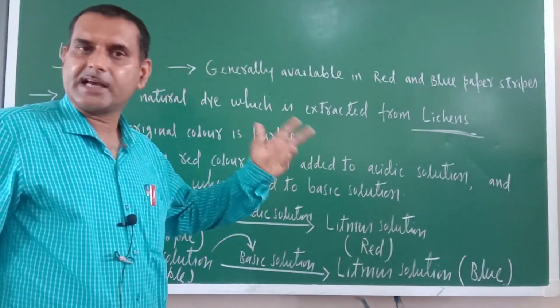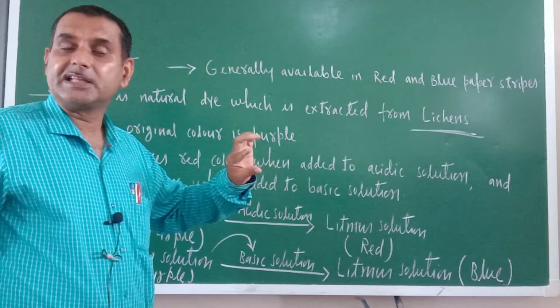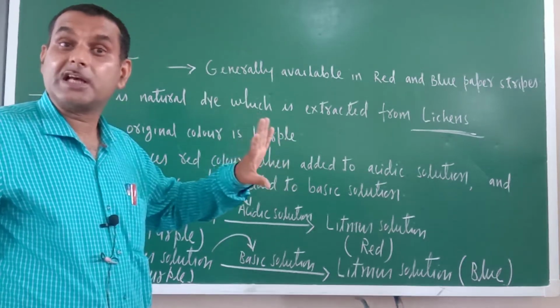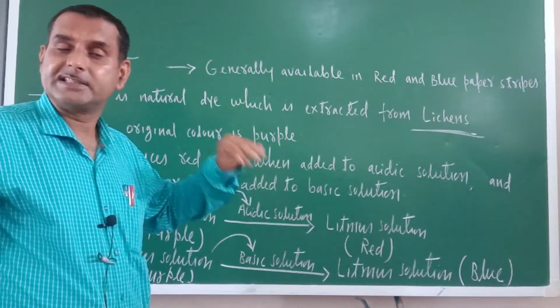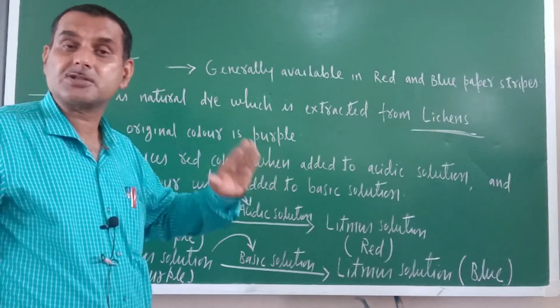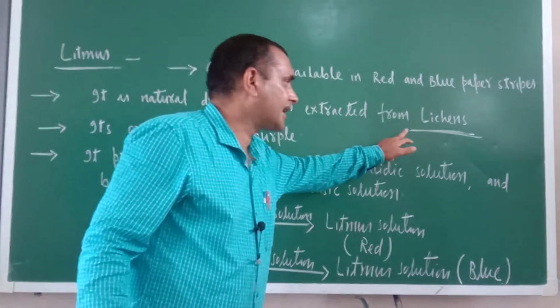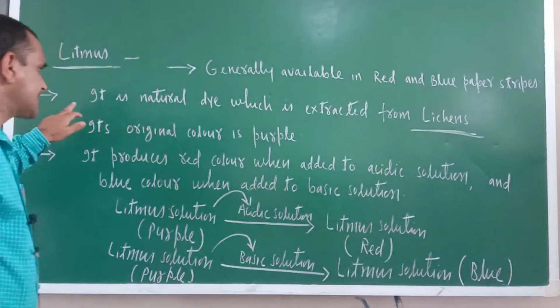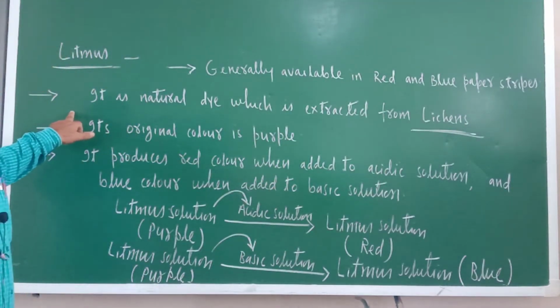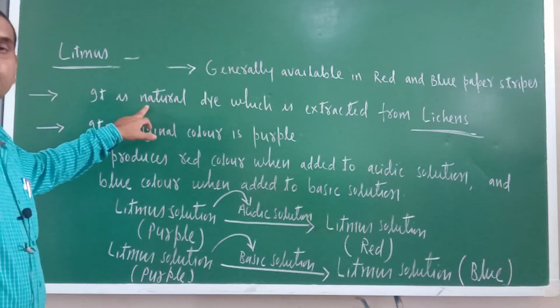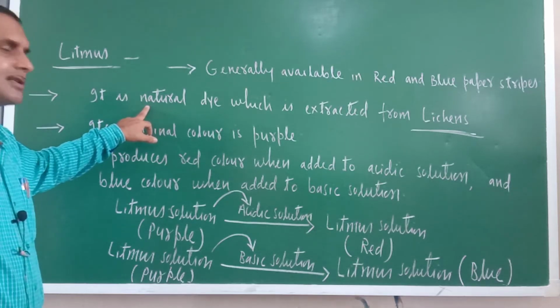Wherever water is getting stagnated, you might have seen green patches. Those green patches are called alga. Just like a plant, they are also classified as plant. And one type of alga is lichen. So it is basically extracted from lichen, and it is a natural dye, meaning a naturally colored substance.